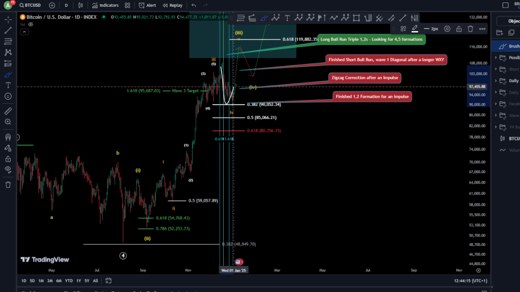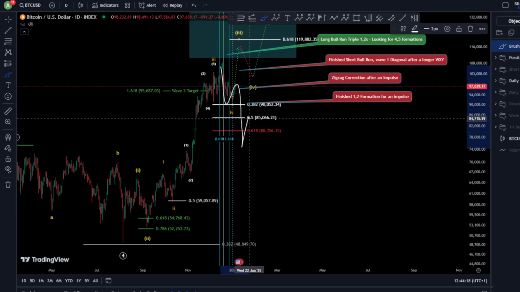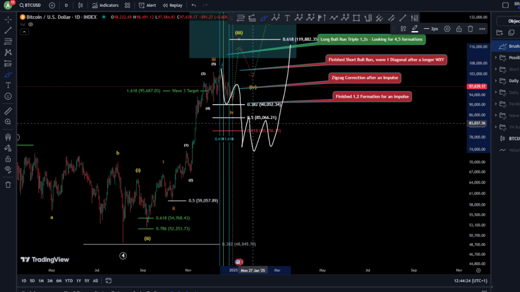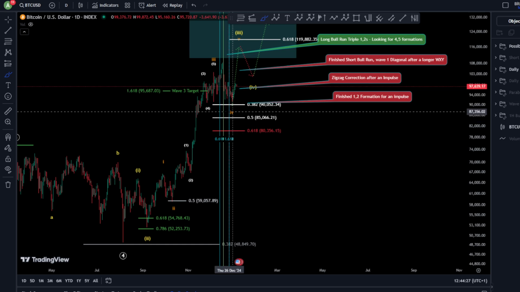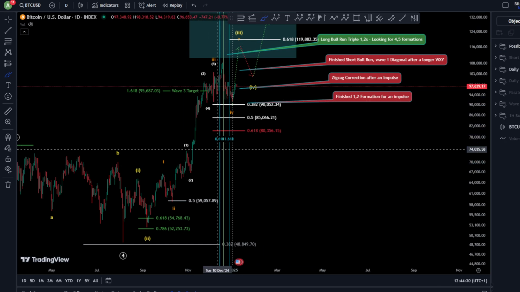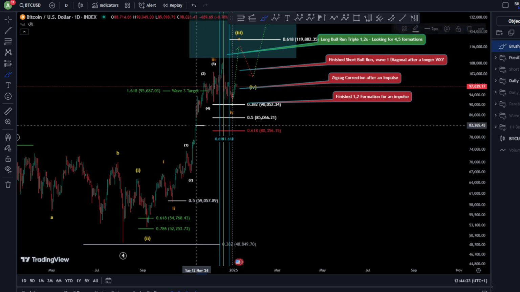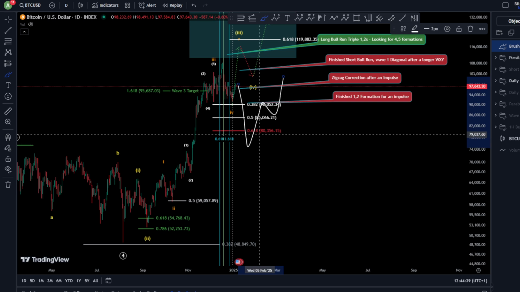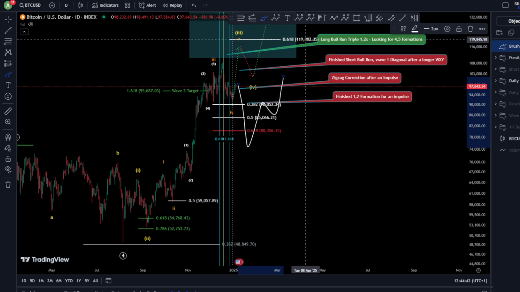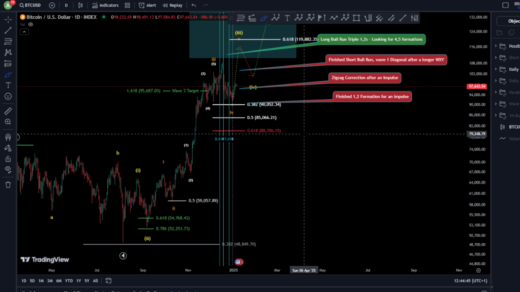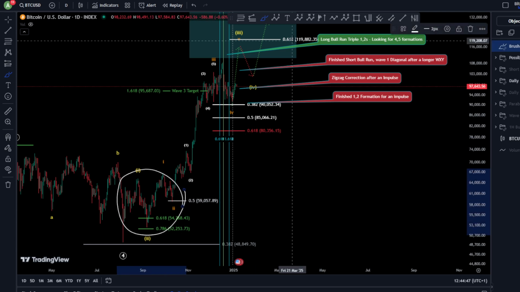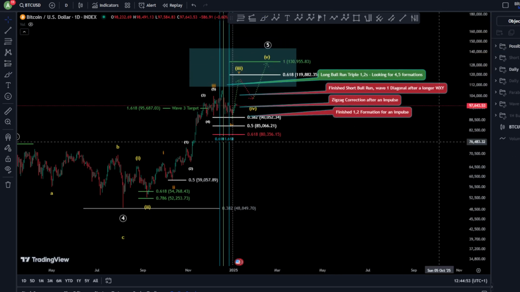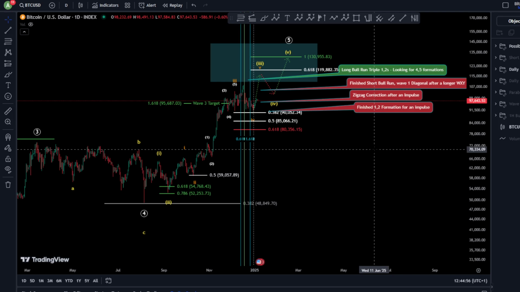And by all means, the correction is very free to range even at this range and, of course, start a continuation towards the upside at any time it wants. And that is because of the gap that we have already here as a wave 3. It is a very extended wave 3, also with the CME gap that should be closed. So it is very normal if the price action moves towards the downside like this and then continues towards the upside for the bull run of 1112s, where we still have a double 4545 to continue, right? So for 4545, the expected price is 130k, of course, in that case.